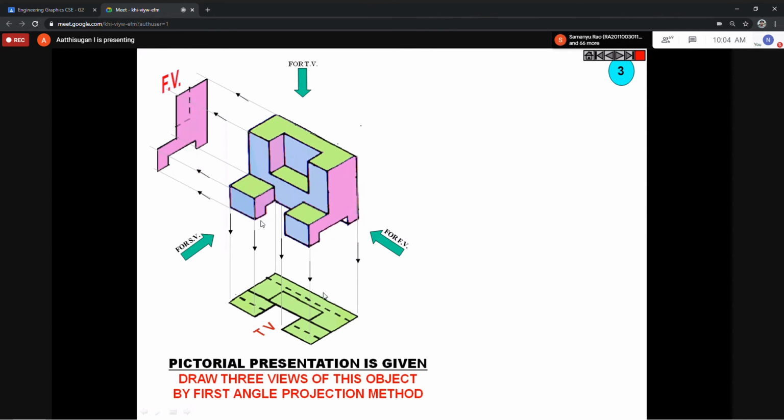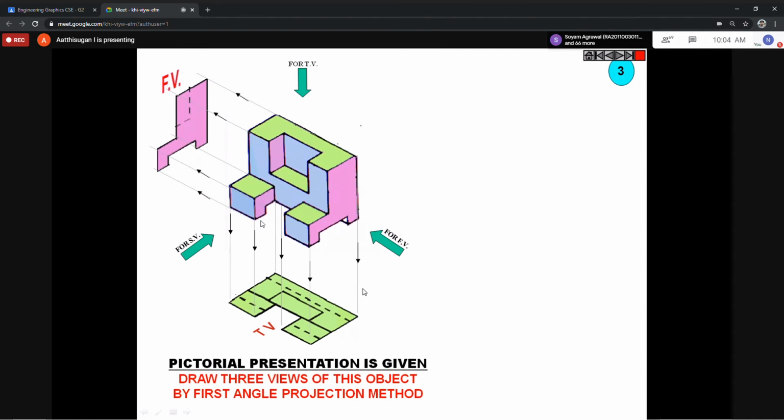No problem. Why they give the dotted line in the top view: see this bottom cut portion, see my cursor, this portion is not visible from the top. According to this length you have to draw this dotted line, from this corner.